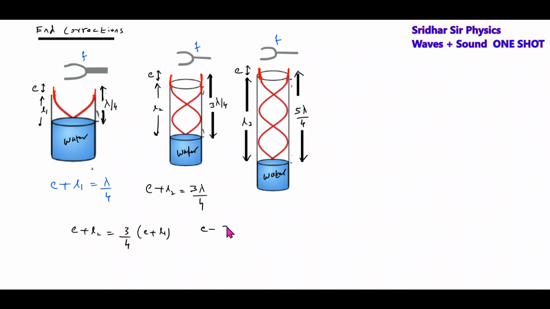So this will be E minus 3E by 4 equal to 3L1 by 4 minus L2. This will be E is equal to 3L1 minus 4L2.